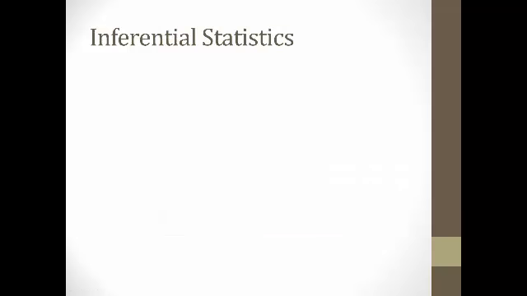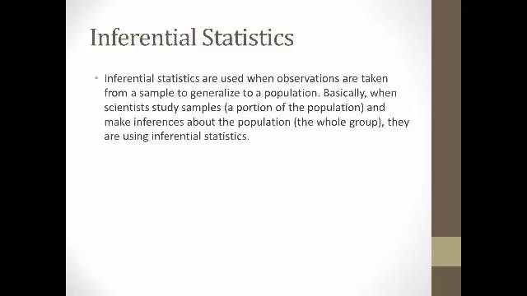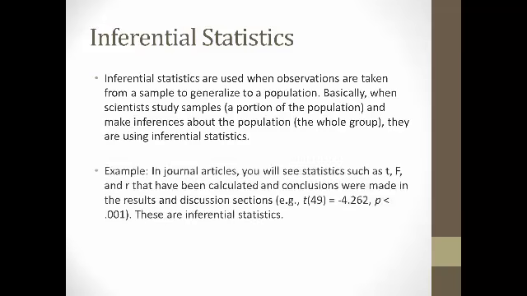Now, we're also going to talk about inferential statistics. Inferential statistics are used when observations are taken from a sample to generalize to a population. Basically, when a scientist takes a sample, which is a portion of a population, and they get the statistics from it, and they use those to make inferences about the population, which is the entire group, they're using inferential statistics.